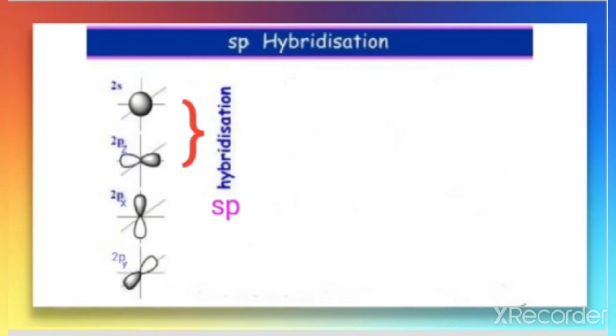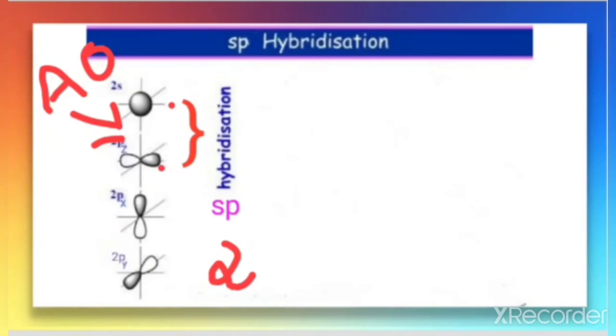The orbitals formed are called sp hybrid orbitals. Look at how many atomic orbitals are combining. These represent the atomic orbitals. So 1, 2: two atomic orbitals are combining. So how many sp hybrid orbitals are there? Two are combining, therefore two sp hybrid orbitals are formed.